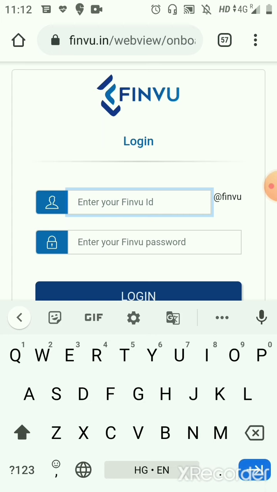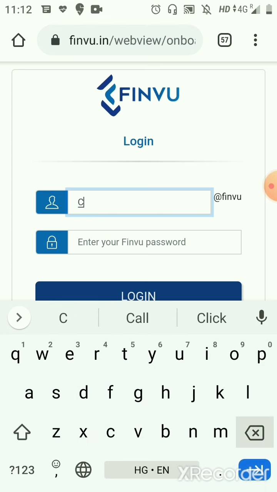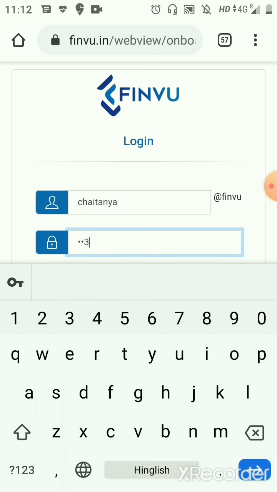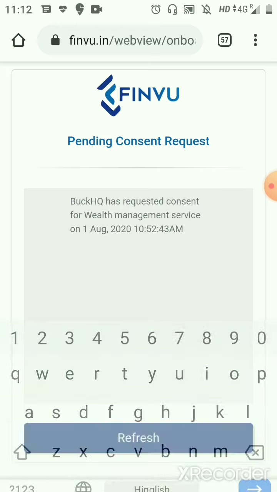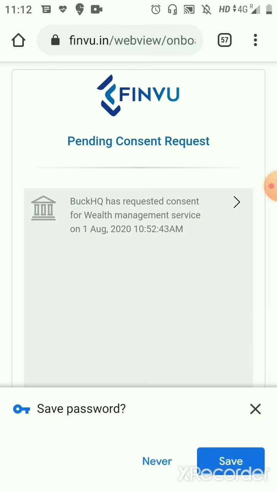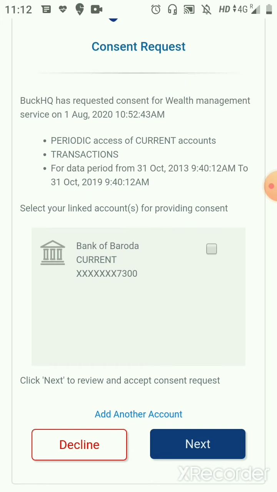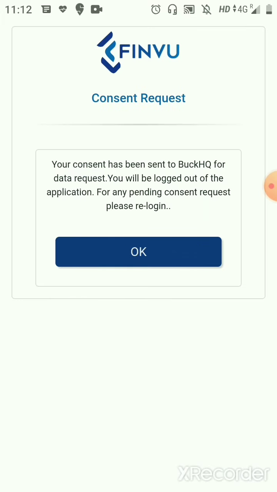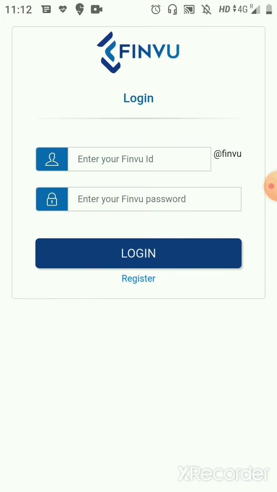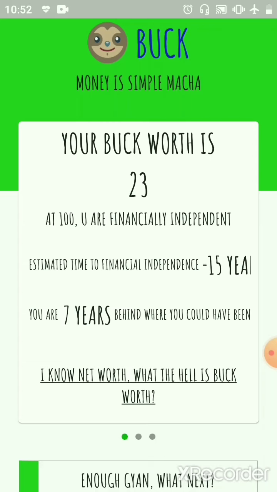We go to FinView and we enter Chaitanya, FinView 1, 2, 3, 4. Done. Next, and confirm your consent, and you will be logged out of the application. Then I'll go back. Now what you see is the home screen for a person called Chaitanya.